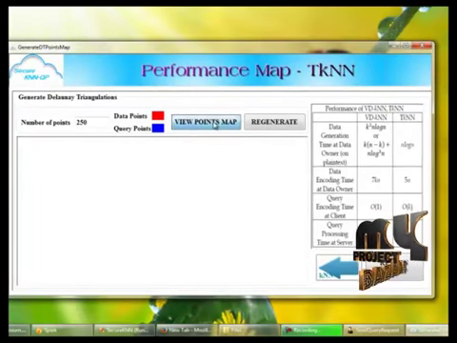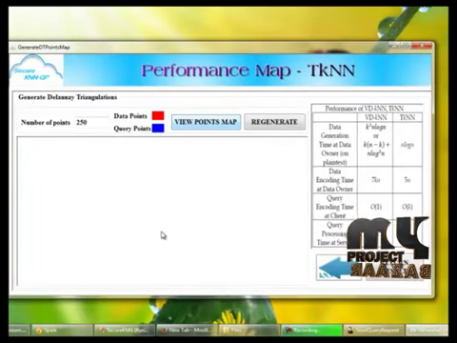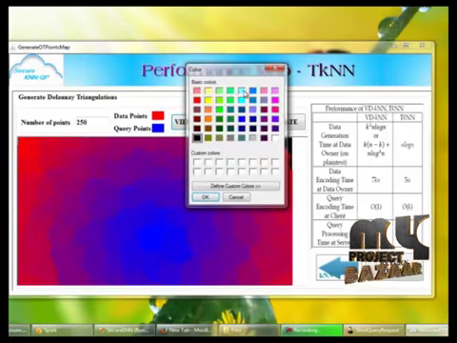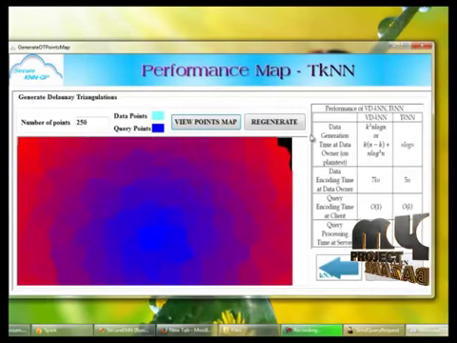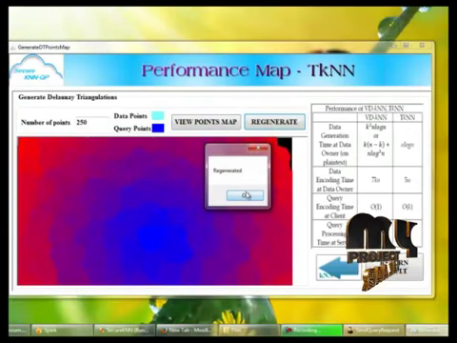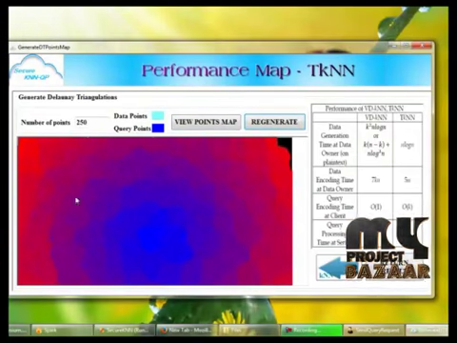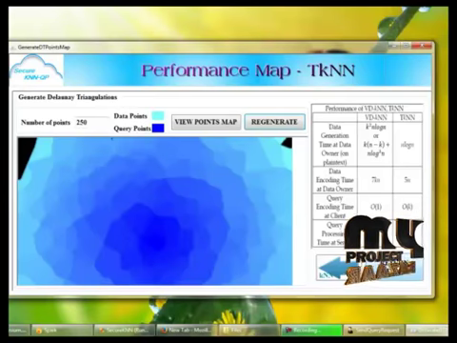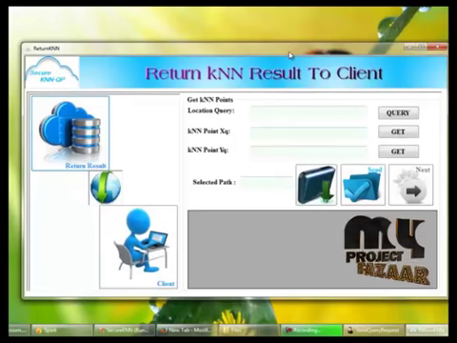Here we can view the points map generated successfully, and we can also change the color and regenerate the points map, and the color will be changed successfully. And finally we are returning the result to the client.